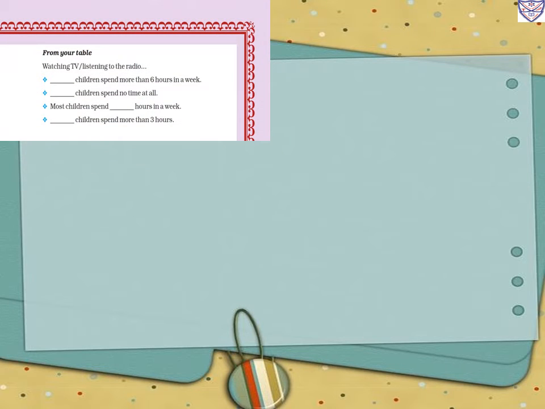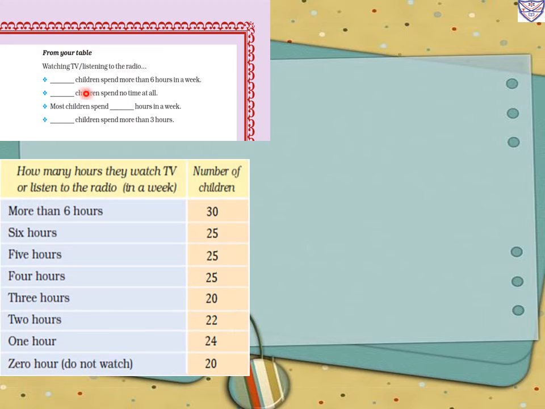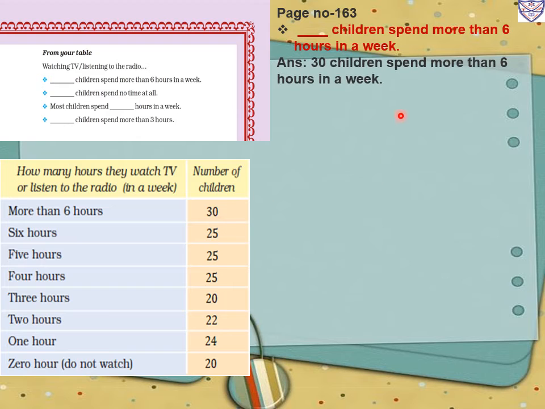Now on the next page some questions are there related to the table. From your table, watching TV and listening to the radio, we have to answer the questions. So this way we prepare the table. First question: dash children spend more than 6 hours in a week? So how many children have spent more than 6 hours in a week? That is 30. So 30 children spend more than 6 hours in a week.